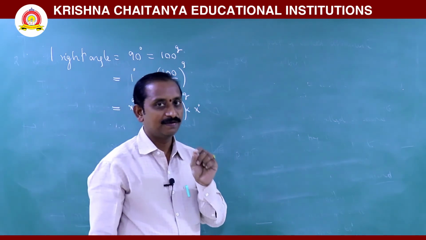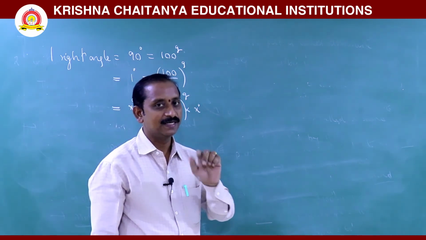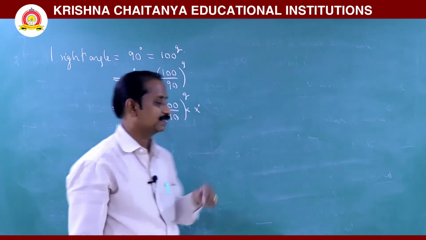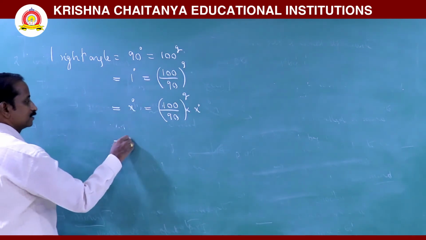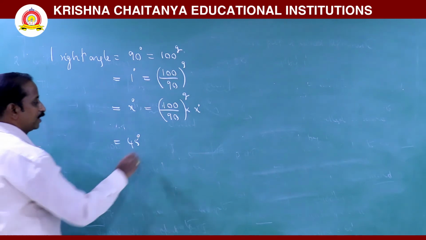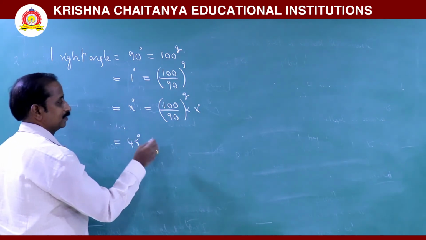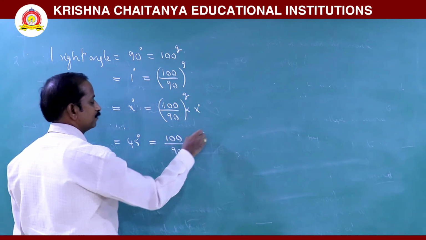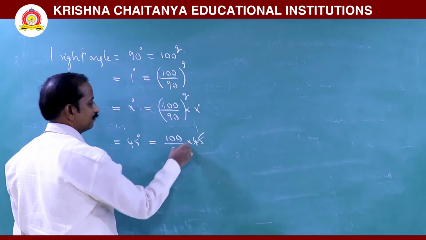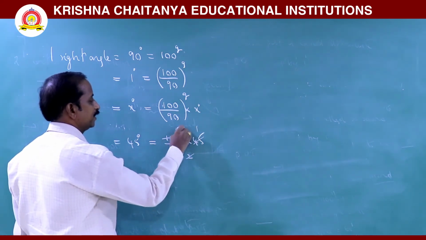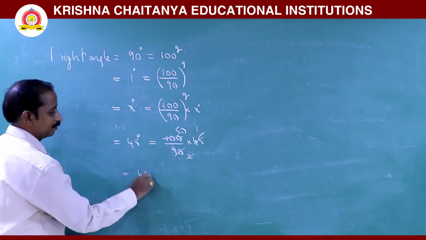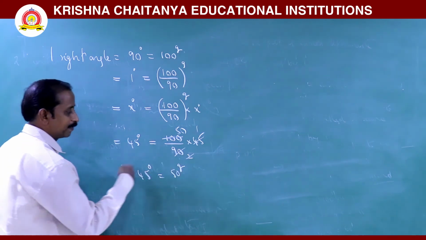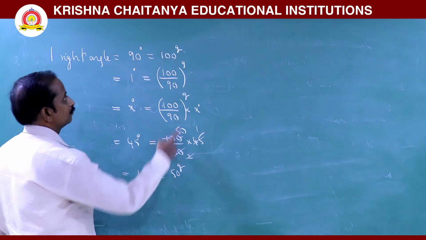For example, consider 45 degrees in terms of grades. 45 degrees is equal to how many grades? Now just replace x by 45 degrees. It means 100 divided by 90 into 45 in terms of grade. So 45 ones are 45, twos are 2, ones are 250s. Therefore, keep in your mind, 45 degrees is equal to 50 grades. If you multiply by 2, 90 degrees is equal to 100 grades.